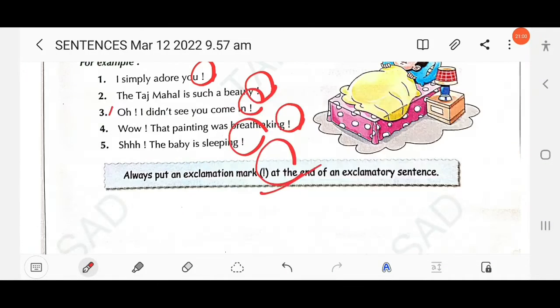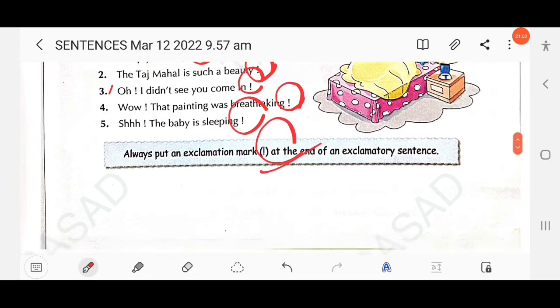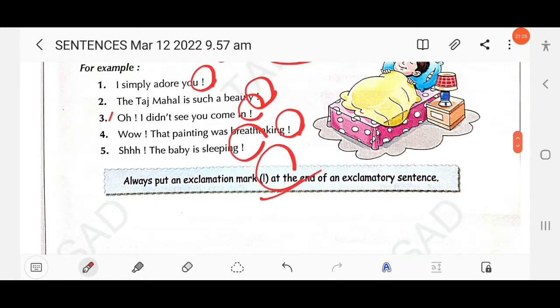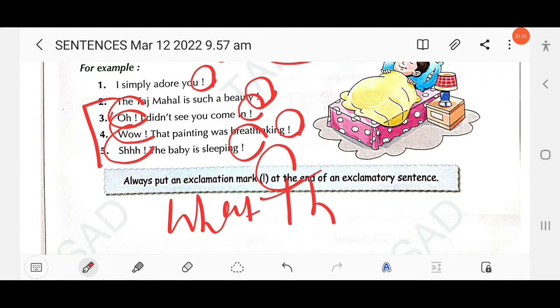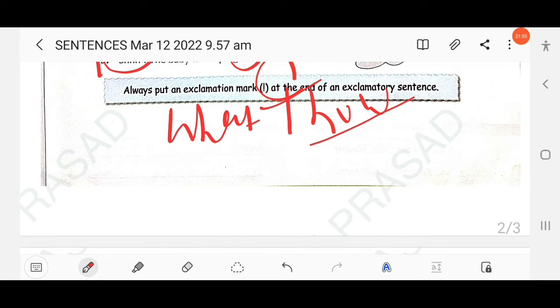Okay, so as you know, an exclamatory sentence can be formed in two ways. By using an interjection, such as oh, wow, alas. Okay, so these are interjections. Or by using a WH word, what or how, right? India is a beautiful country. What a beautiful country India is! He runs very fast. How fast he runs! In this way we use what or how to change the declarative sentence into an exclamatory sentence. We will discuss more in the next page.